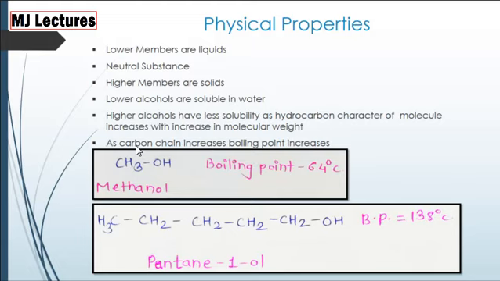Next, as the carbon chain increases, boiling point increases. For example, methanol, which contains a single carbon, has boiling point 64 degrees Celsius, and pentanol, which contains 5 carbons, has boiling point 138 degrees Celsius. Thus, it is proved that as the carbon chain increases, boiling point increases.